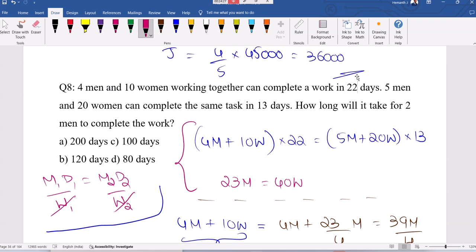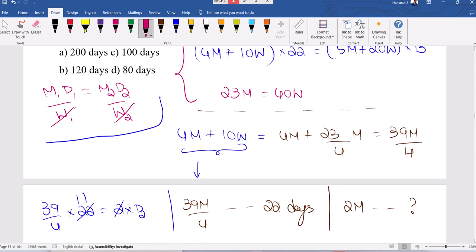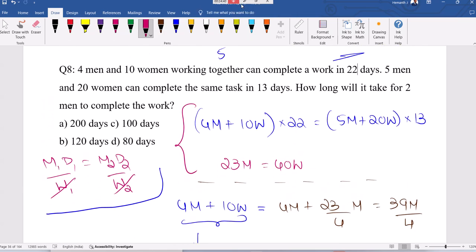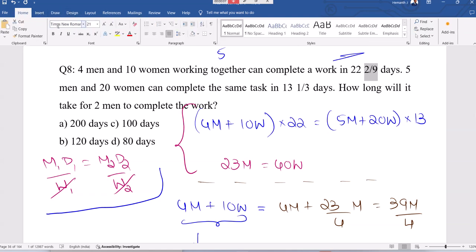Give the relation between men and women. Then you can convert the entire thing into men or convert the entire thing into women. Then go ahead with the question, right? Guys, this is the actual question. 22 2 by 9 is also there. Here 13 1 by 3 is also there. If we add that, then you will get the answer.